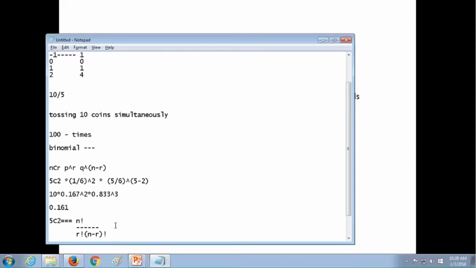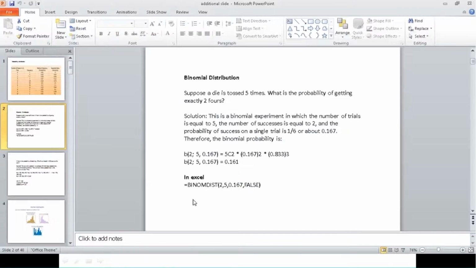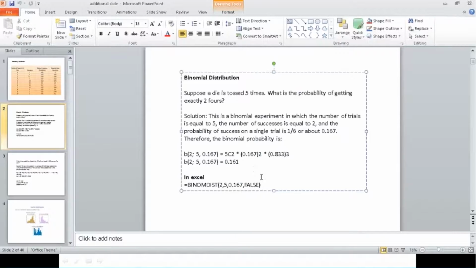In the same way, if I am doing the same process in Excel, let me see how much time it is. And now it is the probability. So if I ask you a question, what is the probability for me to get exactly 2 4s when I toss the dice 5 times? It is 0.161. The same thing you can do very easily in terms of Excel.